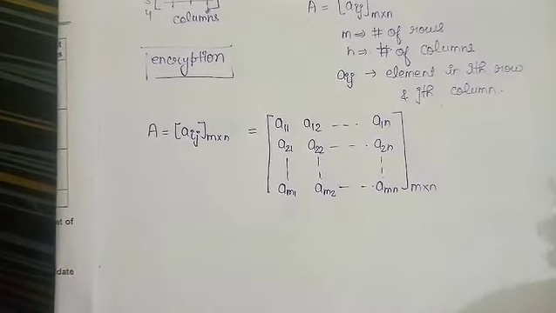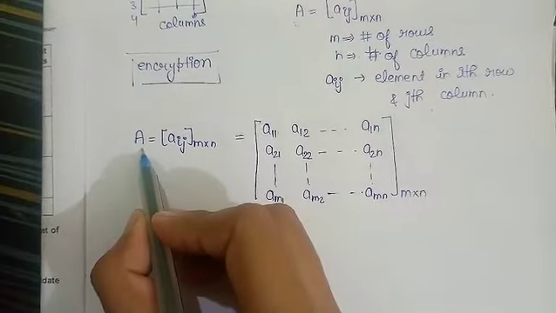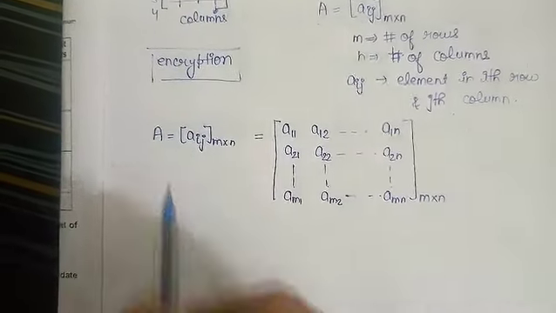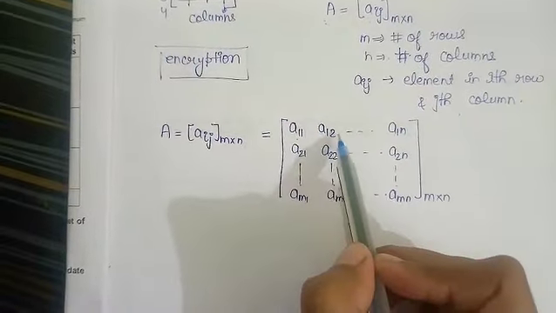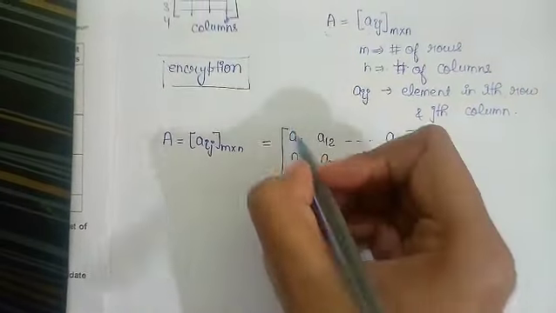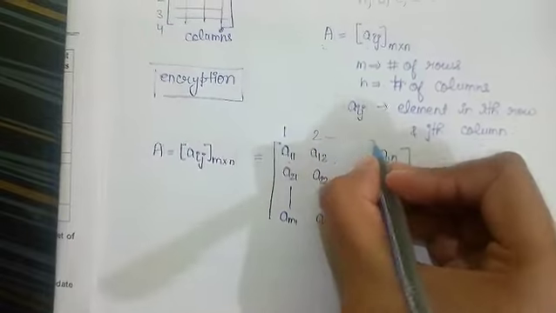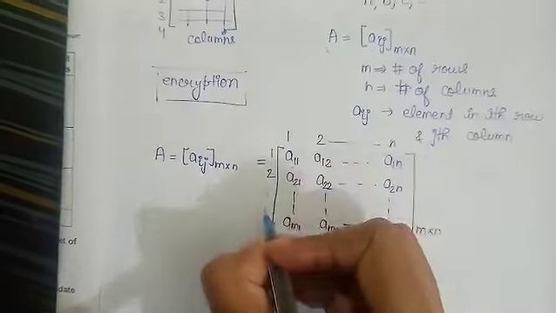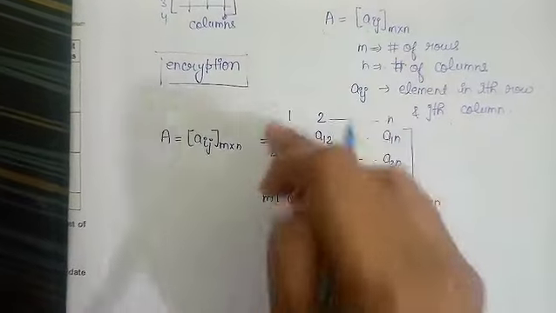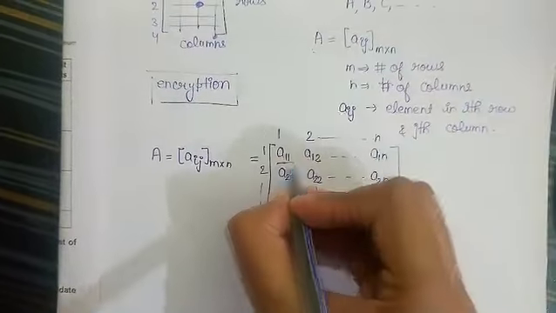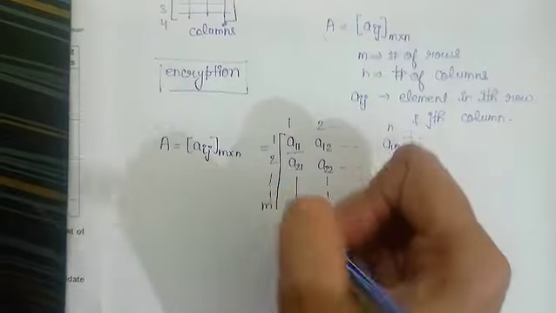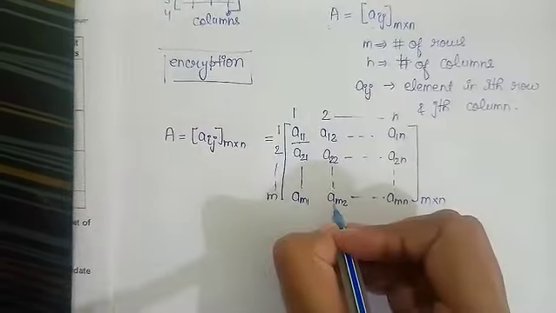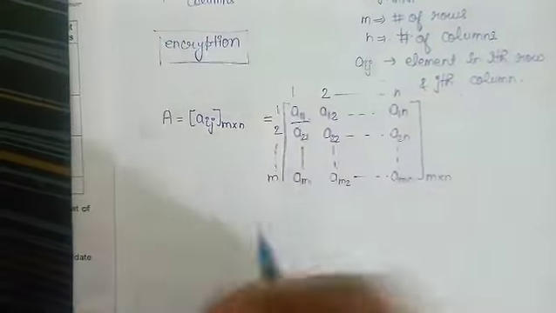So now suppose we have to write an M cross N matrix. A is a matrix of order M cross N, where there are M rows and N columns. So how do we write it? A11, A12, A1N. So there are 1, 2 and so on up to N columns, and there are total 1, 2 and so on up to M rows. There are M rows and N columns. A11, the element in the first row and first column. A22, the element in the second row, second column. AM2, the element in the mth row, second column, and so on.